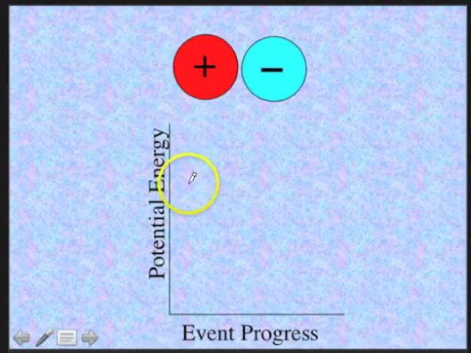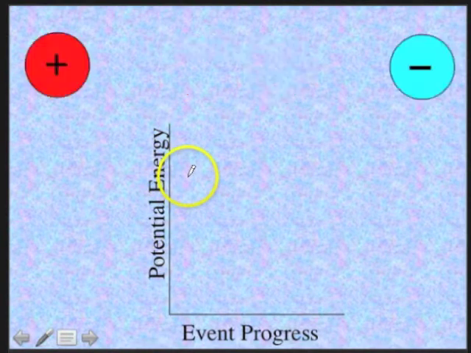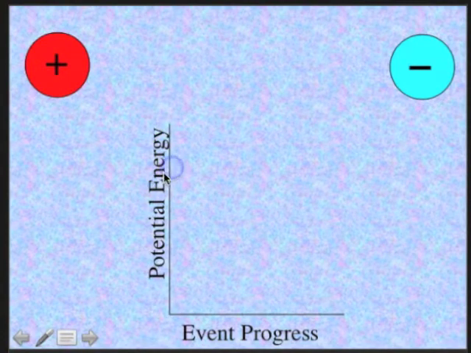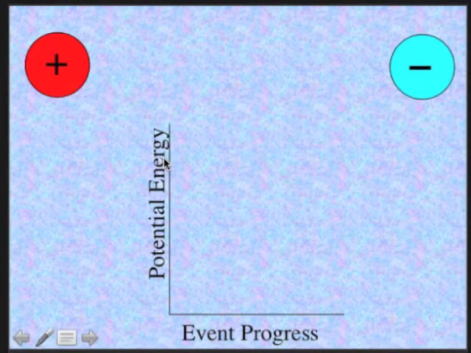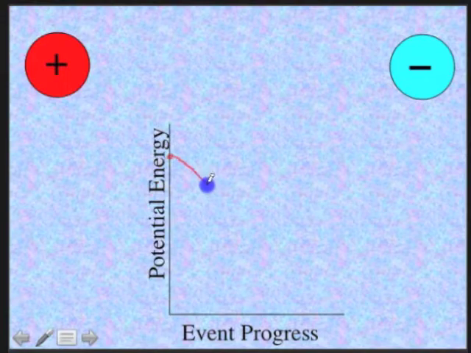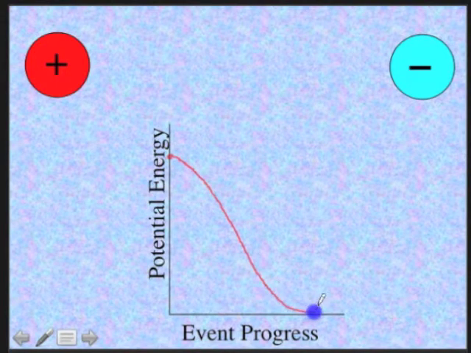How does it start out? Well, when the ions were far apart, that would be a position of high potential energy, over here somewhere. And as they begin to come closer to one another, we see that the potential energy falls until there is no potential energy in the system.